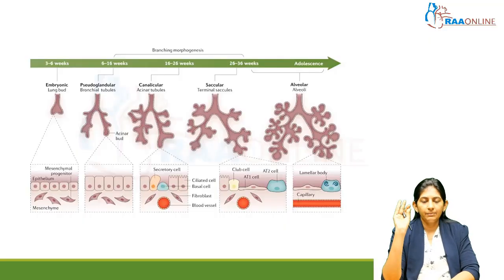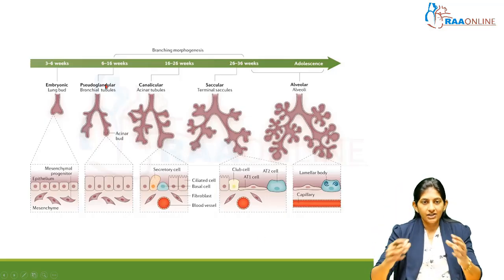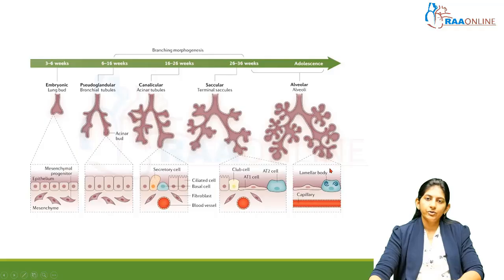A very simple picture of how the lung is formed. From a primitive lung bud, it branches into two main bronchi, and from those two main bronchi lots of canaliculi form, and from those canaliculi you have sacs again. So terminal saccules are forming, and those bud into and form the alveoli. This happens from 3 weeks until the infant is born, and then the alveoli continue. More and more alveoli keep forming even towards adolescence.